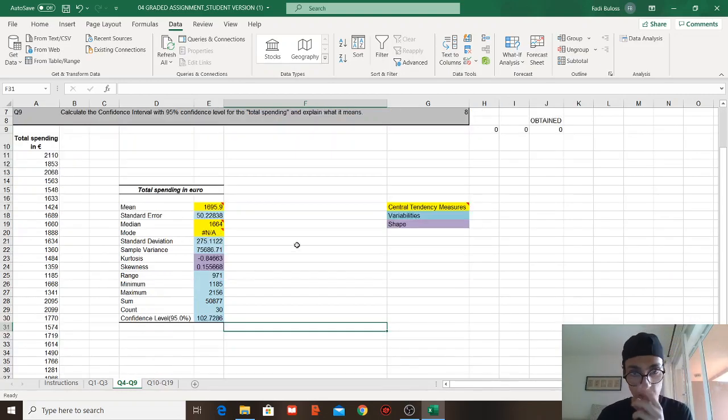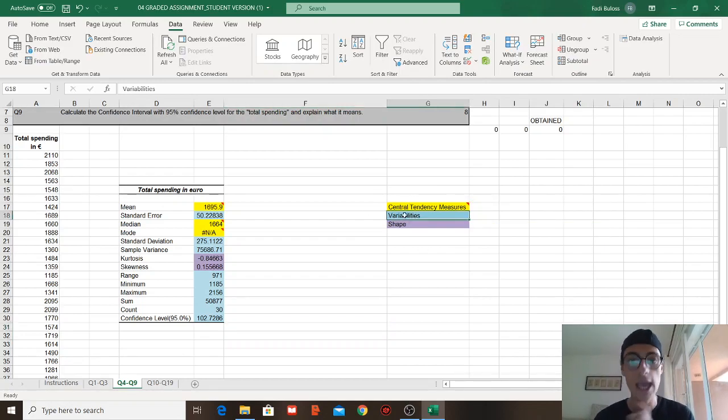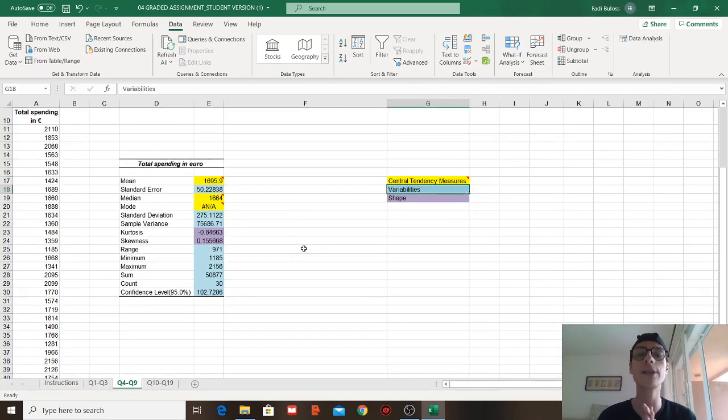Now we have studied central tendency and understood the concept of central tendency. Now we go to variables, which are a bit interesting. Why? We start with standard deviation. Actually, I'm going to go over standard deviation, then go back to standard error.